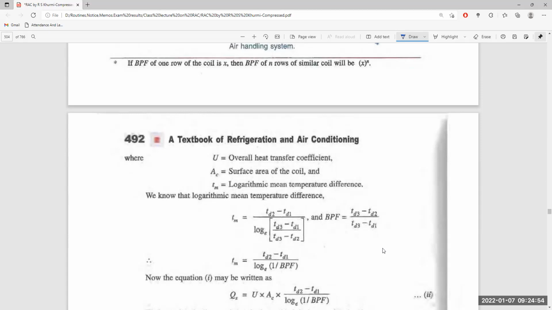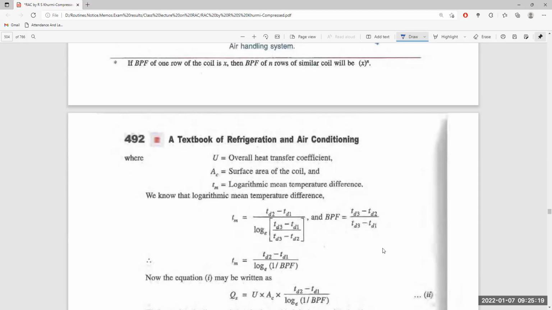Hence the difference between the temperature coming in and going out is divided by the logarithmic mean of the ratio of the temperature difference between the heating coil and the inlet temperature, and the heating coil and the outlet temperature. If you take this ratio, you get the logarithmic mean temperature difference.